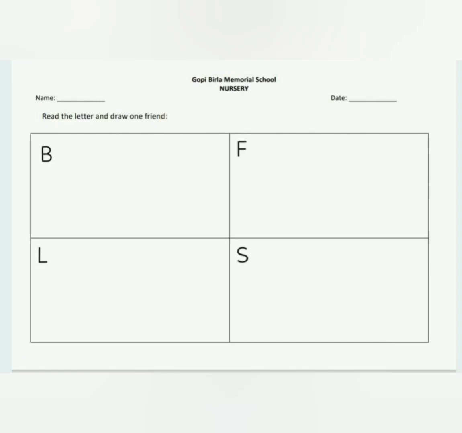The instruction says, read the letter and draw one friend. So can you see there are 4 letters given in each block? Yes, so you have to read that letter, and in that block you have to draw one friend of that letter. And I'm sure you all know this very well. We have done this drawing previously. So it's very easy. You just read the letter and just take your crayon and draw one friend in that box. After you're done, ask your parents to click a picture and send it to us. And we would like to see what our babies have done. So children, enjoy doing this worksheet.